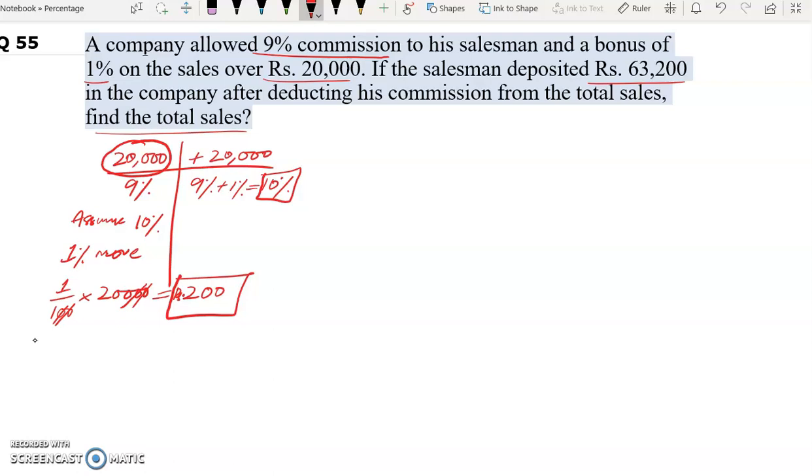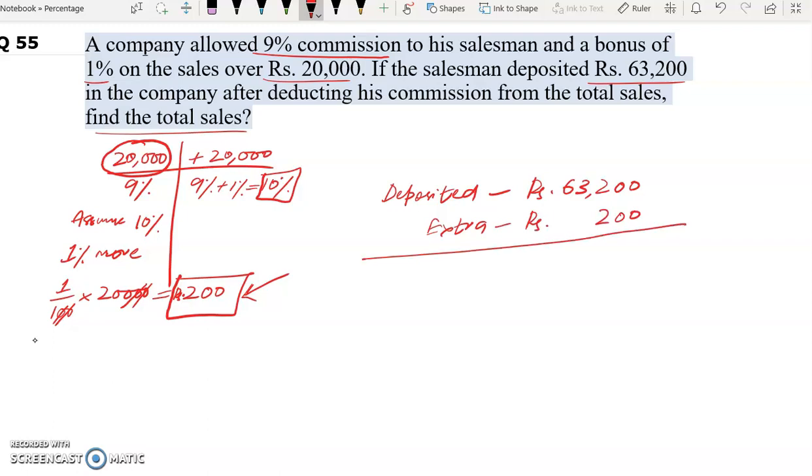Now the total sales deposited after deducting the commission is rupees 63,200. Now this was the actual deposit, but as we are assuming that he is getting 1% more, the company has to pay him extra, and the extra amount is rupees how much? 200.